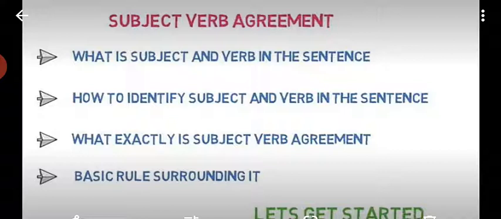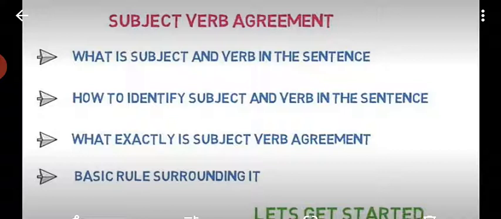So today we are going to start a new topic, that is subject verb agreement. As the topic suggests, when both subject and verb agree, it's subject verb agreement.